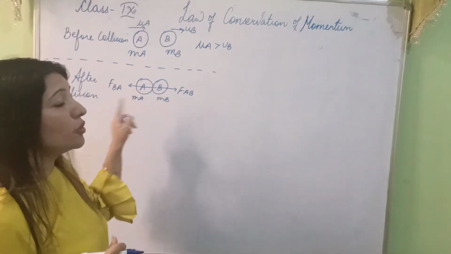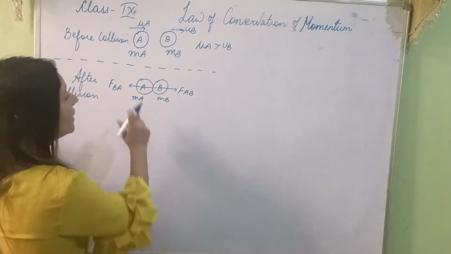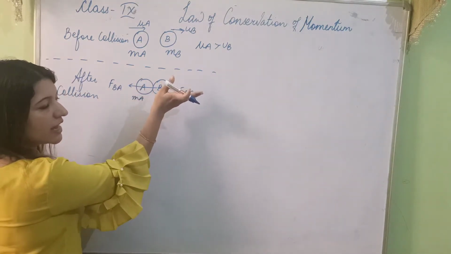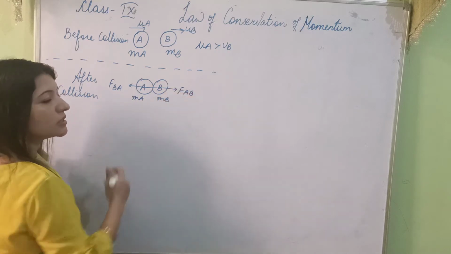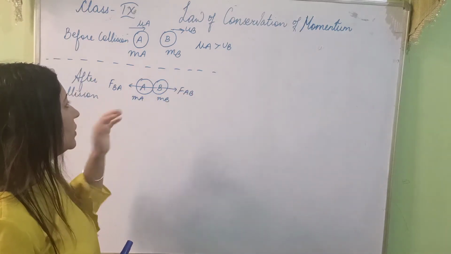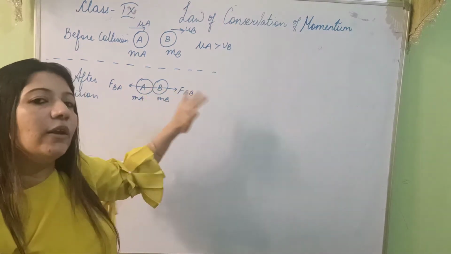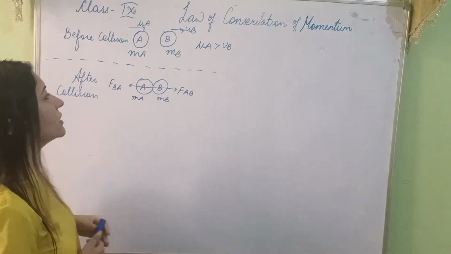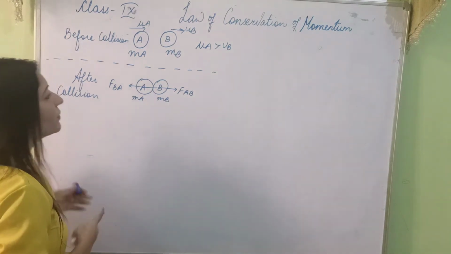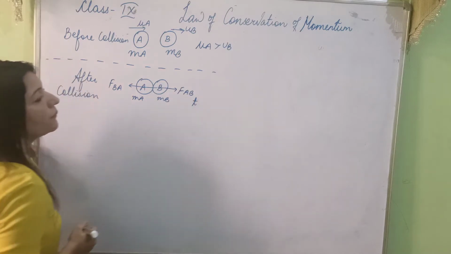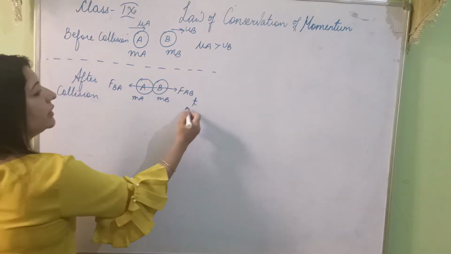The direction of forces is opposite. If A is acting on B, then B is reacting. If action is in this direction towards your right, reaction is to the opposite. Now according to Newton's third law also, to each and every action there is an equal and opposite reaction. If action is here, the equal and opposite reaction will be towards the other direction. Now let the two objects collide for a time interval of t seconds.